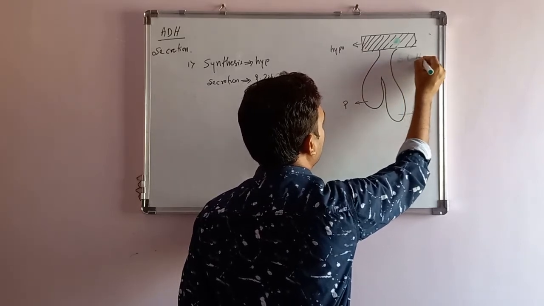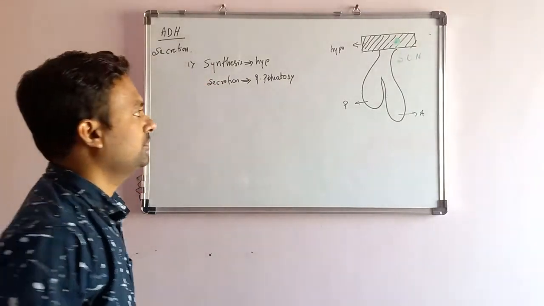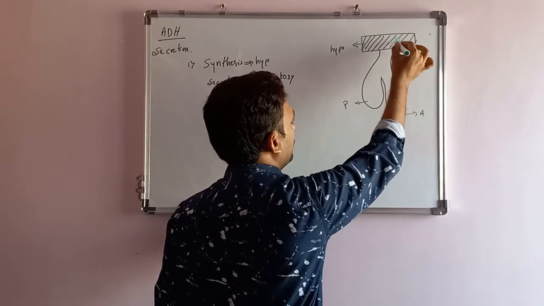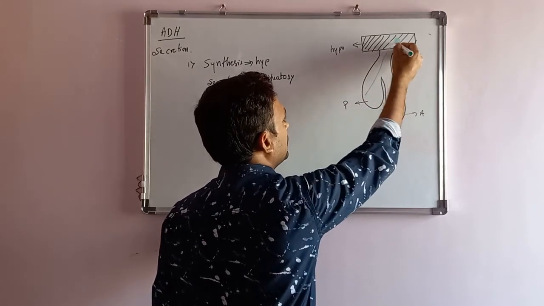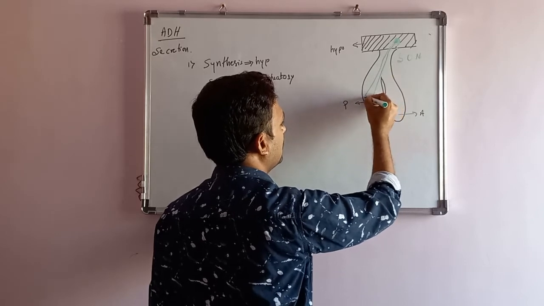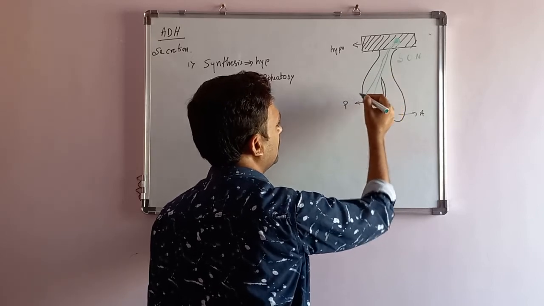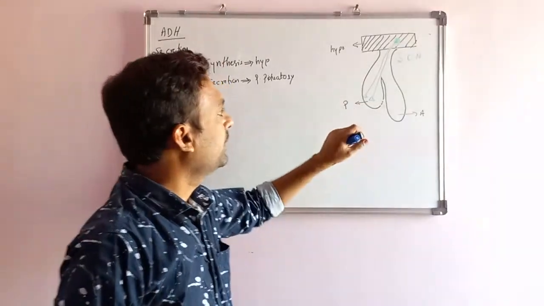From the supraoptic nucleus, the neurons arise and they end in the posterior pituitary.